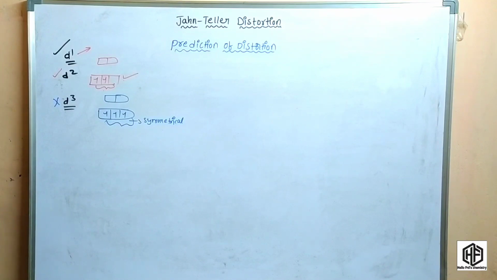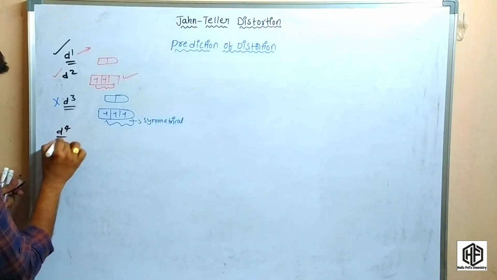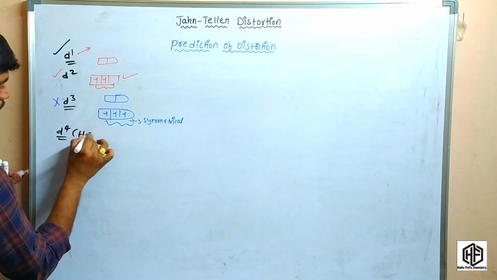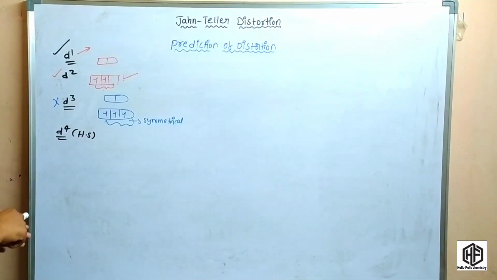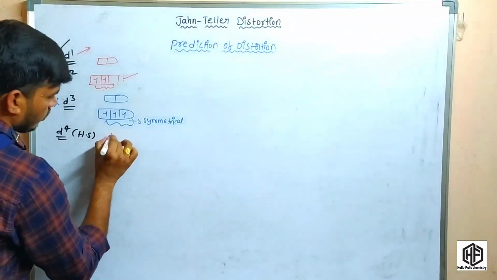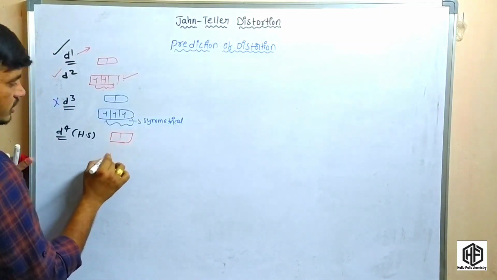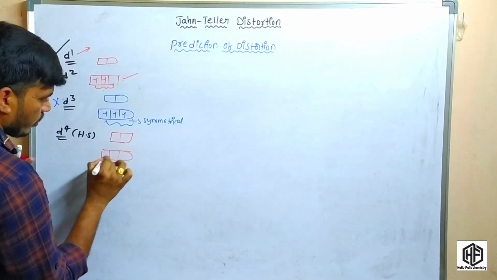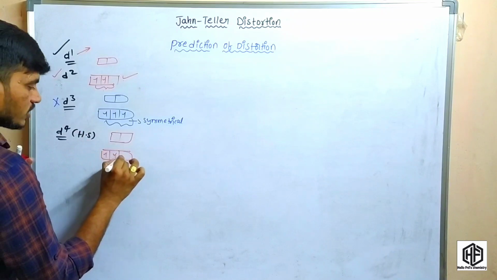So coming to the d4 system, the d4 high spin complexes. This is the eg and this is the t2g. The electrons are filled in high spin complexes like that.